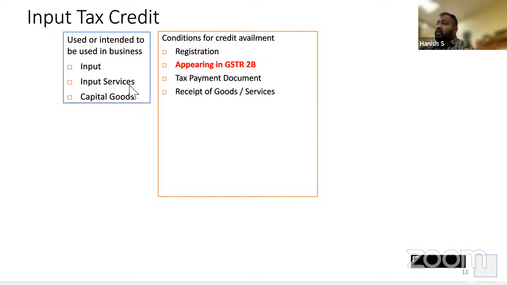You're able to follow? Only when the goods or services are received, you can claim the credit. But what if now I have to send you 10 trucks? I have raised a single invoice and I'm sending you 10 trucks. 5 trucks received by you in March itself. 5 trucks came to you on 1st of April. You can take the credit only when all the goods have been received by you. All the goods have been received by you only in the month of April. You can take the credit only in the month of April.